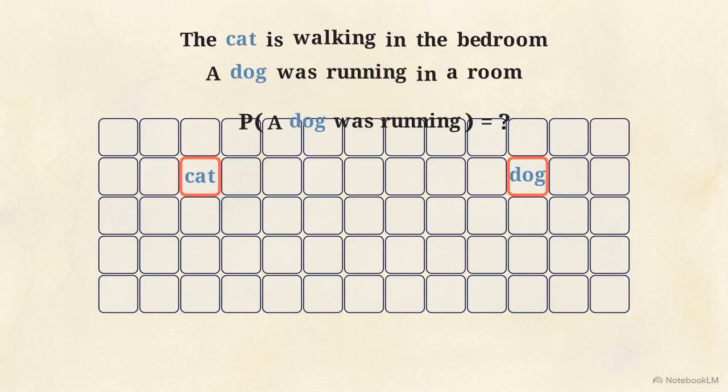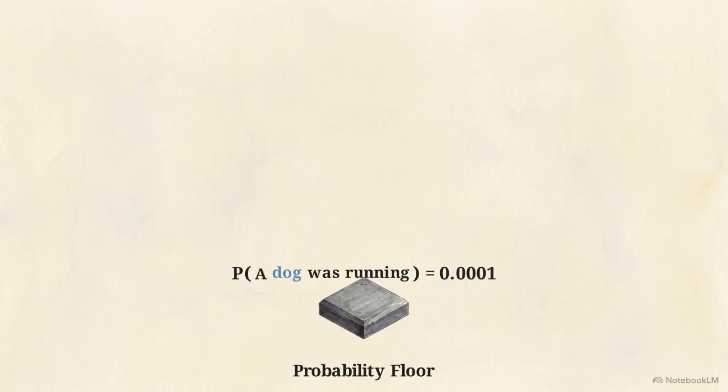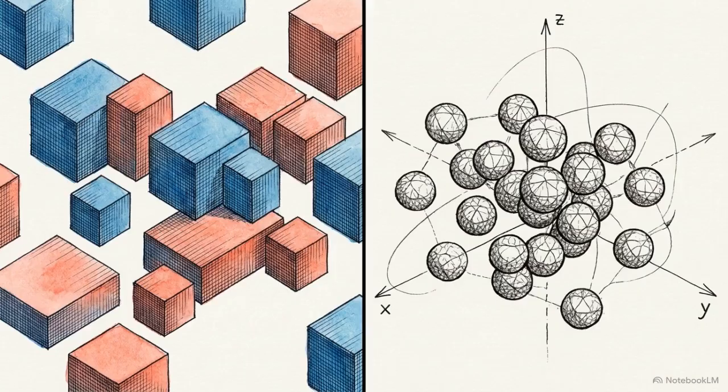If it hasn't explicitly counted the exact phrase, a dog was running, it has no mechanism to infer its likelihood. N-grams attempt to patch this flaw by falling back to a generic, unhelpful probability floor for unseen sequences, rather than recognizing semantic patterns. Counting discrete, rigid fragments scales poorly and fails to capture meaning. Language requires a geometry that understands when two words mean roughly the same thing.